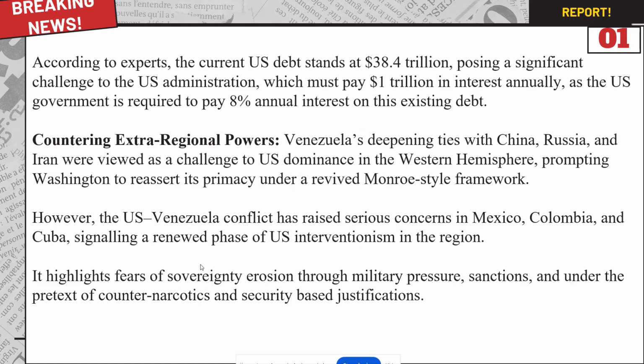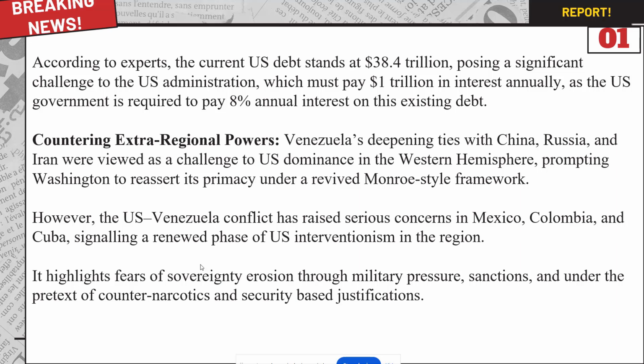Then, according to experts, US debt stands at 38.4 trillion, posing a significant challenge to the current US administration, which must pay $1 trillion in interest annually, as the US government is minimally required to pay 8% interest on the existing debt. Even if we say Venezuela is captured, it will still take 3 to 4 years to clear their debts, as per news sources. But still, at least they will be able to do that, because no other sources are proving so easy. So that is one of the reasons.